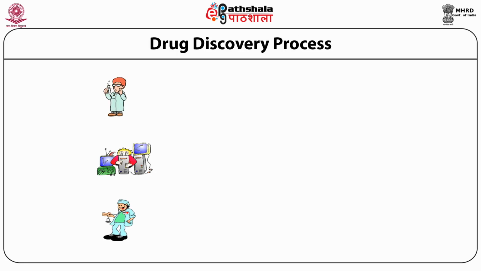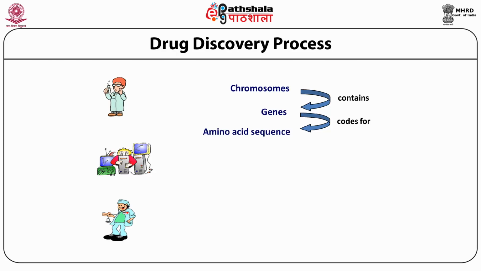Having understood these, we now try to understand the relevance or significance of the field of bioinformatics to human health and mankind. There is a particular deep interest in the drug discovery process. As we understand, chromosomes contain a number of genes. These genes code for specific amino acid sequences. The amino acid sequence dictates a particular fold of the protein, and every protein has a three-dimensional structure.